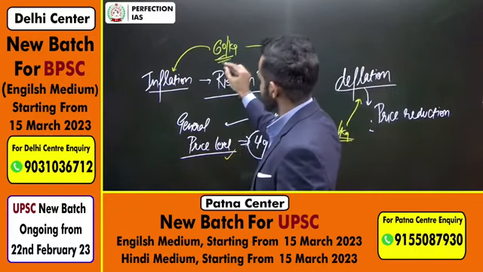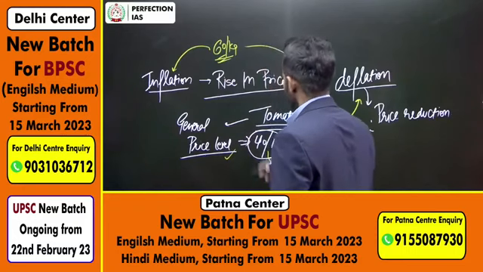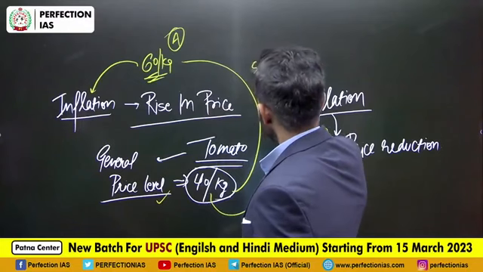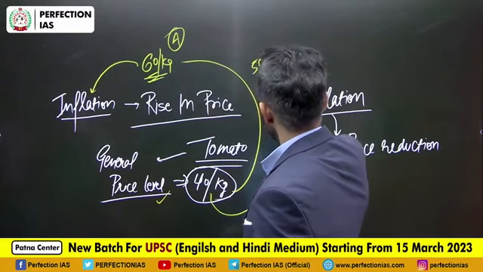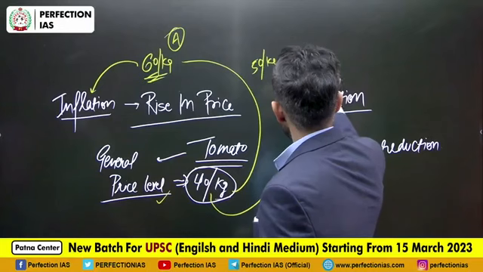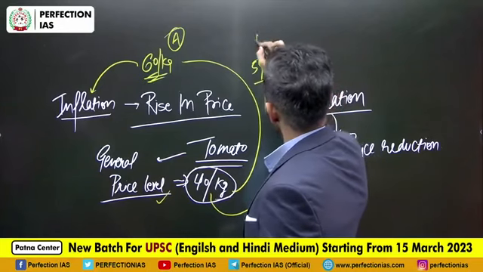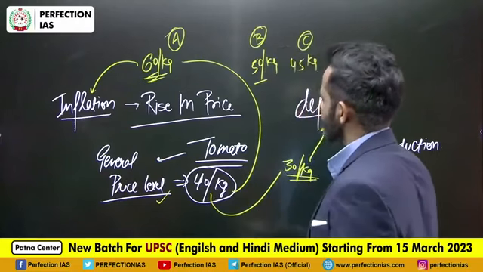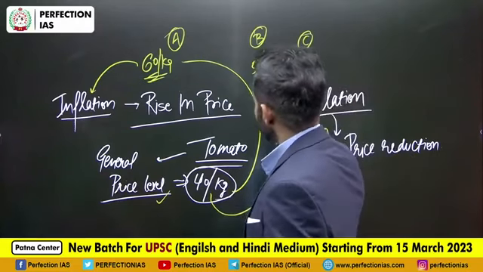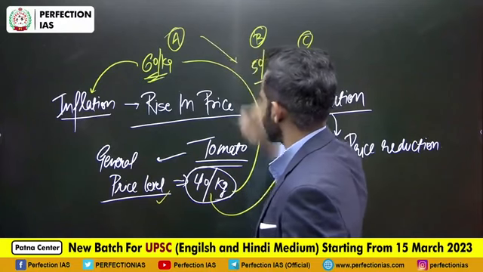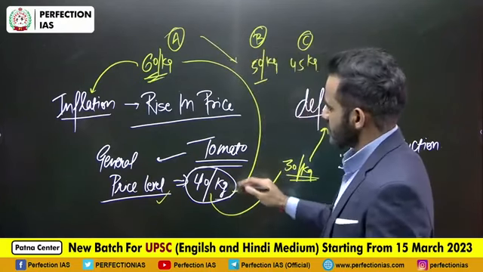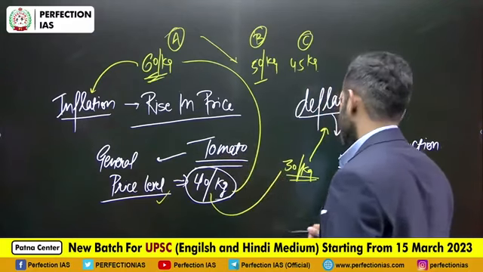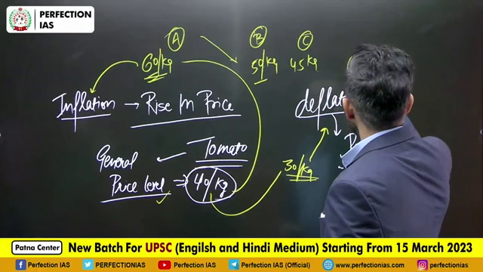Suppose 60 rupees per kg is one situation, scenario A. Another scenario is say 50 rupees per kg, then say 45 rupees per kg, that is situation B and situation C. If we compare situation B with situation A, the rate of inflation is decreasing. Of course, the price is above the general price level, but the rate is decreasing. This is a situation of disinflation.